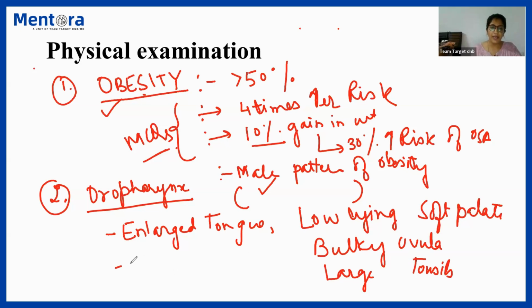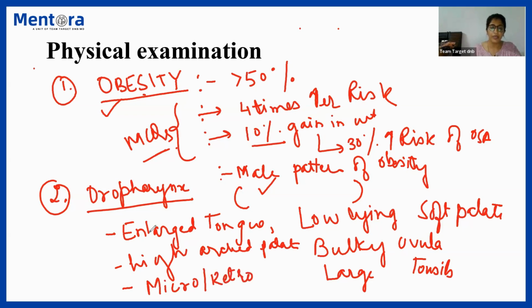There might be a high arched palate, or there might be micrognathia or retrognathia. Okay, the mandible might be small or backwards. That is retrognathia or micrognathia, right? So these are the points in physical examination for the oropharynx.